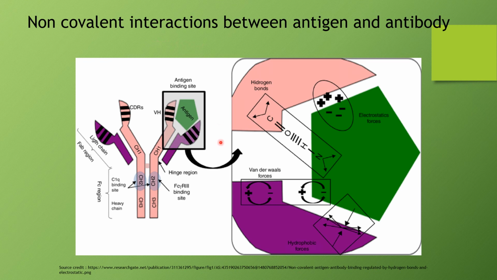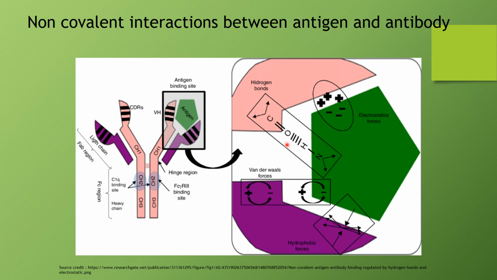This image, I like this image, so I have taken this for my video. I always give reference for the image; the source credit is given to whoever provided me any image in my video. Okay, what this image says: this is the structure of an antibody and the antigen is bound to it. This structure is zoomed and here they have shown electrostatic forces. See this ionic interaction, electrostatic forces, one and the same. They are showing positive and negative charges.